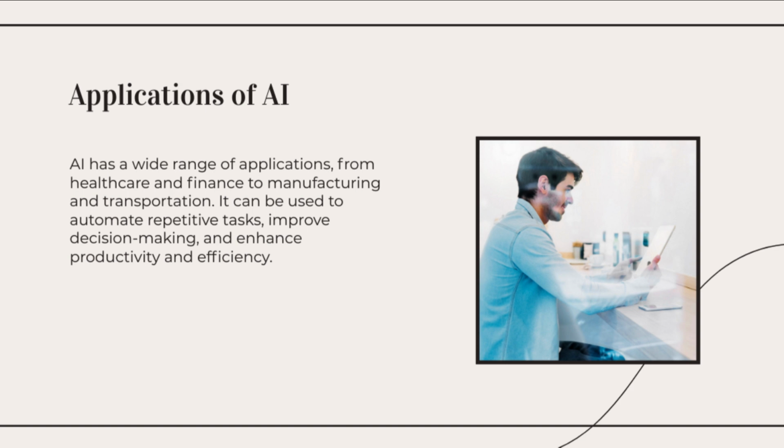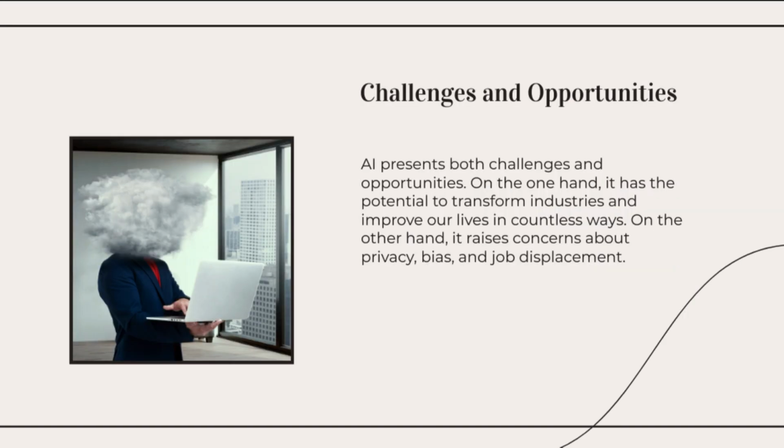8. Ethics and bias. AI raises ethical concerns, including privacy, bias, and accountability. Bias can be present in AI algorithms if the training data is biased, leading to unfair outcomes or discrimination. It is crucial to address these issues to ensure the responsible and ethical use of AI.